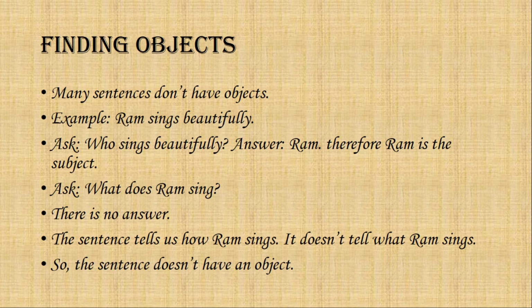To find the object, we ask, what does Ram sing? And to this question, we don't get any answer because this sentence shows how Ram sings. Ram sings beautifully. It doesn't tell us what Ram sings. Okay? So in this sentence, there is no object.